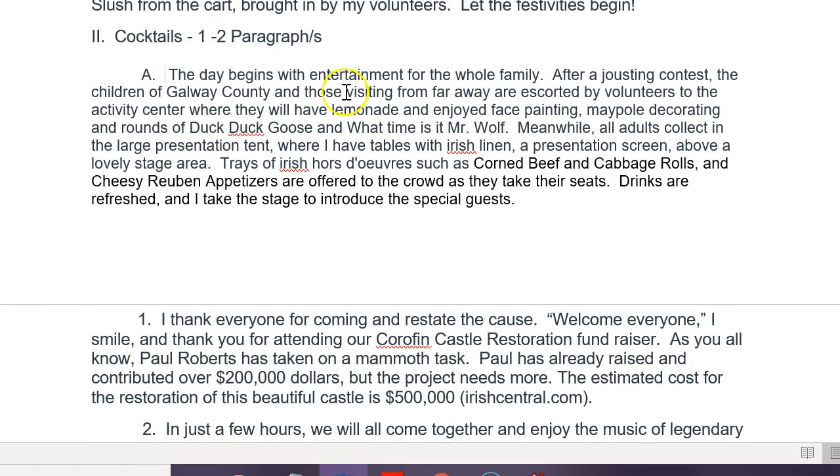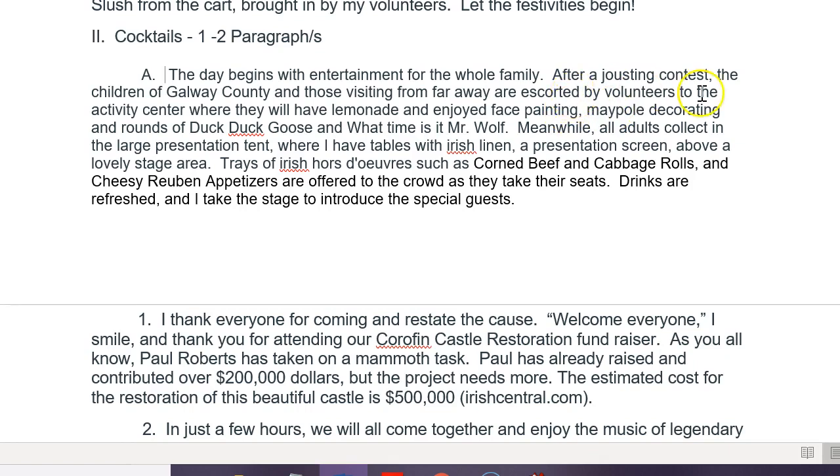All right. The day begins with entertainment for the whole family. Now remember, I've created a big county fair, so I've got kids, I've got adults. The kids are wonderful, they're adorable, we love them, but they don't have any money. And we are at a fundraiser, so it's important to get the children out of the scene so that we can talk to the adults.